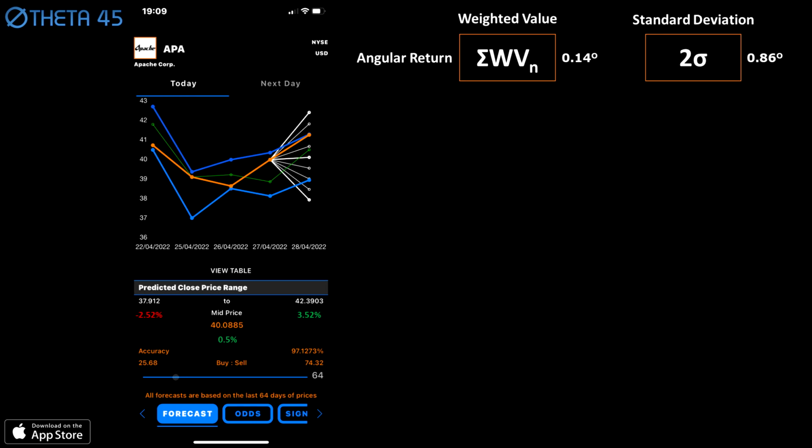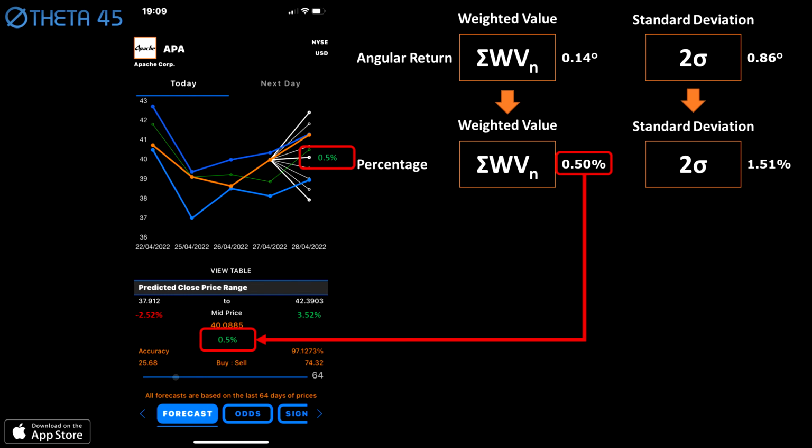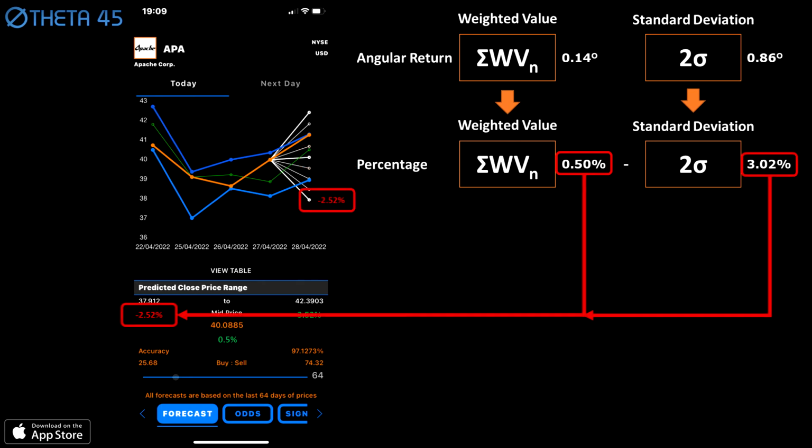The Theta 45 algorithm converts the weighted expected value and the standard deviation from an angle to a percentage. The weighted expected value is used to calculate the predicted price for the next trading day. The standard deviation is multiplied by 2 and subtracted from the weighted expected value to calculate the lower end of the forecast range. The standard deviation is multiplied by 2 and added to the weighted expected value to calculate the upper end of the forecast range.